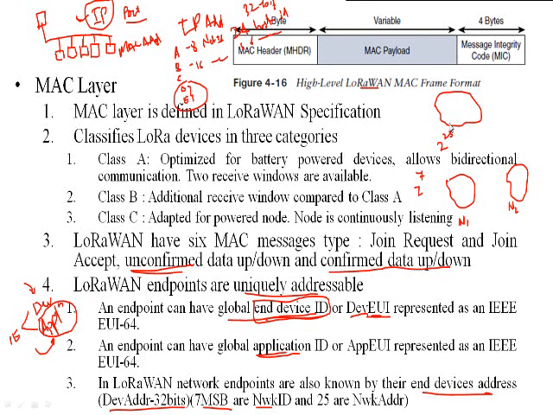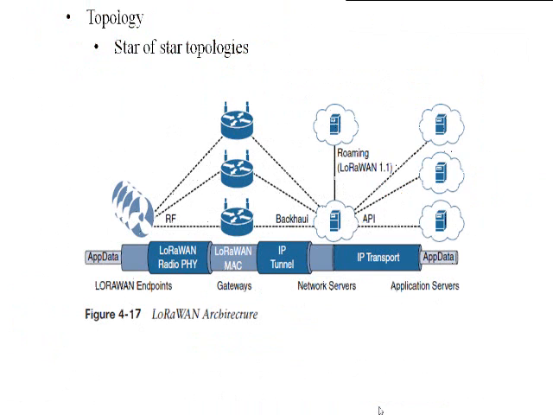So in order to identify a network itself, you have to use the 7 most significant bits. The 7 most significant bits are represented as the network ID, and the remaining 25 bits are nothing but the network address, that is, the address of the node in that particular network.